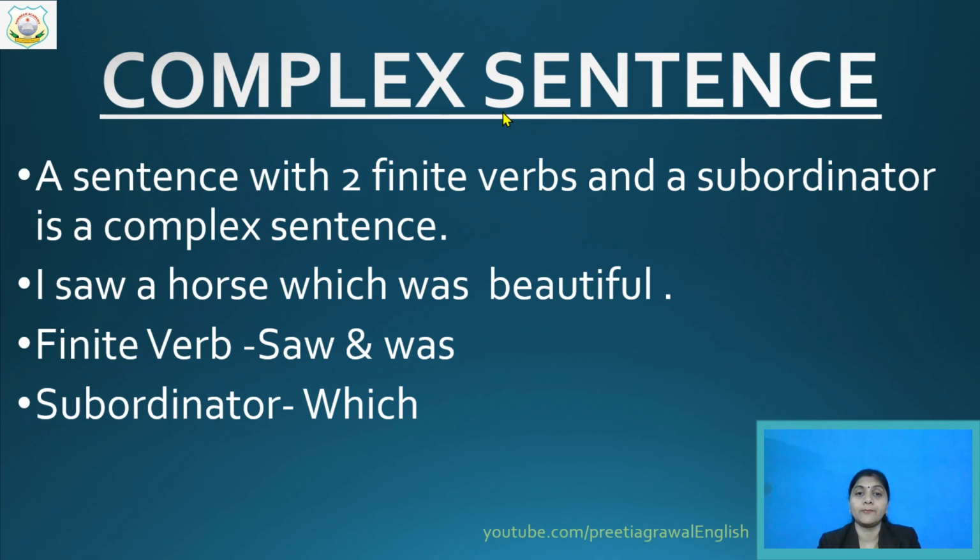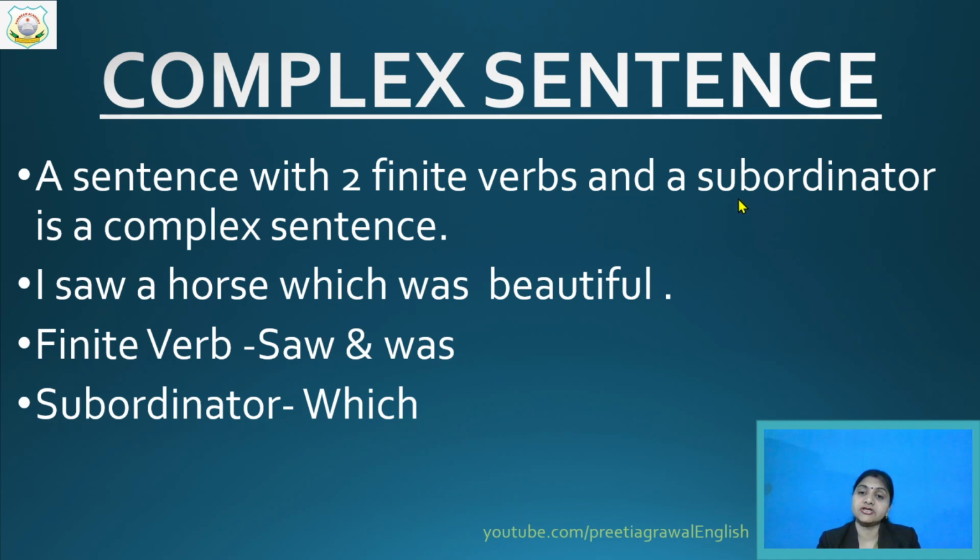Next one is your complex sentence. In a complex sentence also, there are two finite verbs. A sentence with two finite verbs and a subordinator is a complex sentence. So in a complex sentence also, two finite verbs will be there and there will be one conjunction.